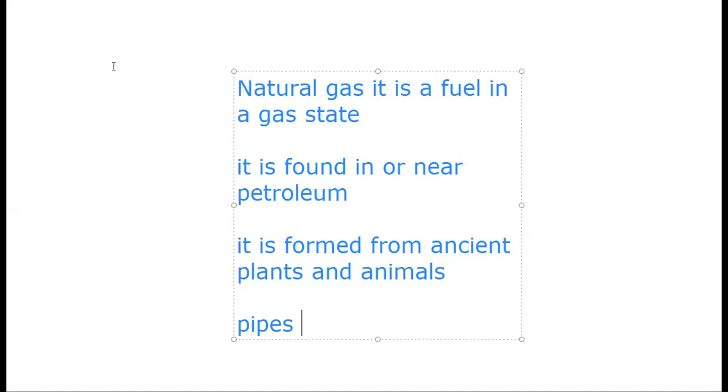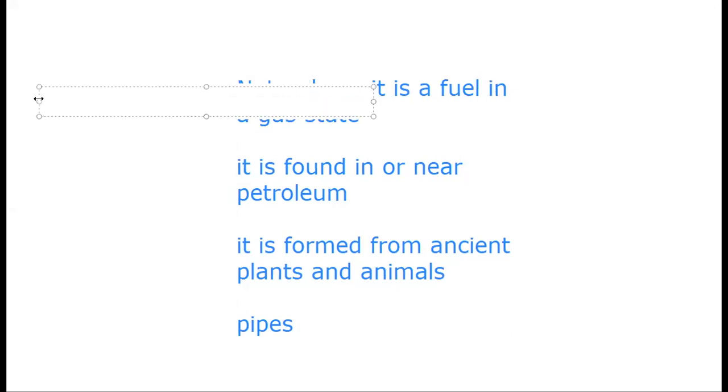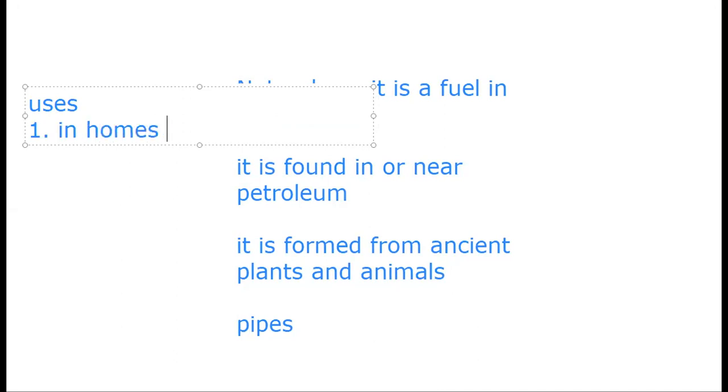What are the uses of natural gas? It is used in homes for cooking and heating.